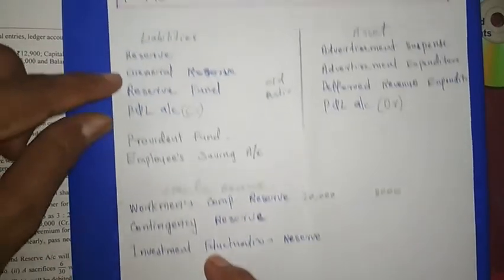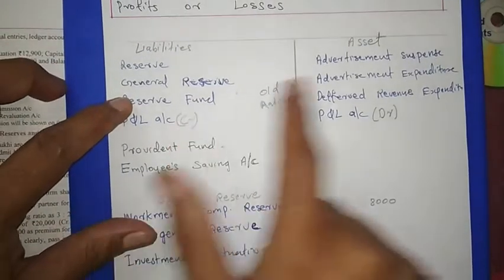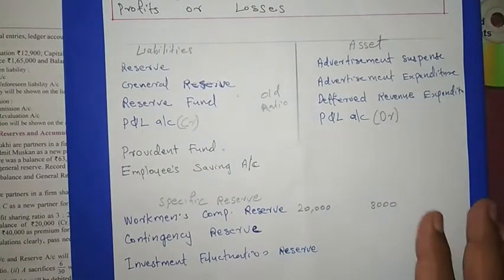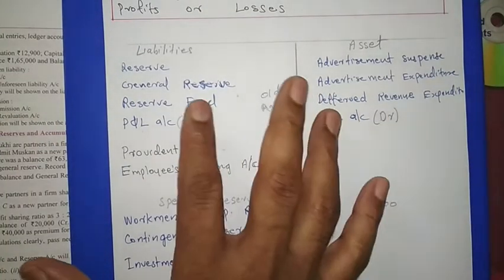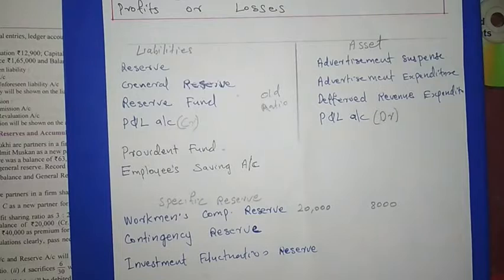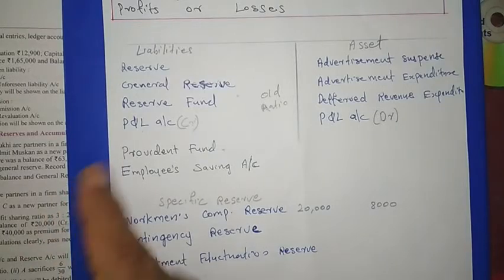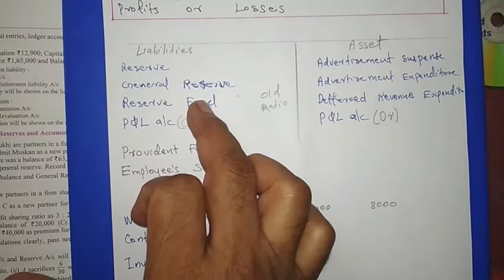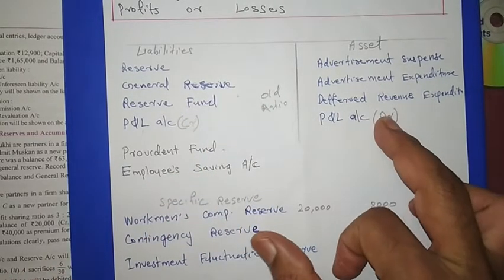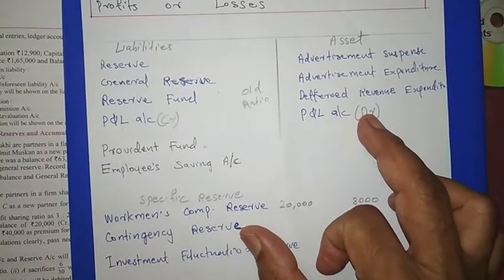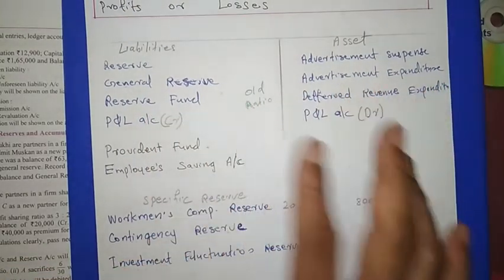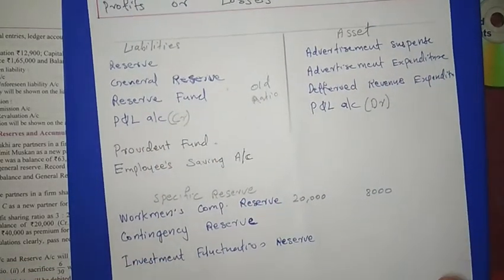Now we are going to solve one question based on this, the treatment of accumulated profits and losses. One more thing: regarding its treatment, the question may be silent. These items will be in the balance sheet, but the question will not say how to distribute them. Even then, the treatment will always be this: it goes to the old partners' capital accounts in the old ratio.